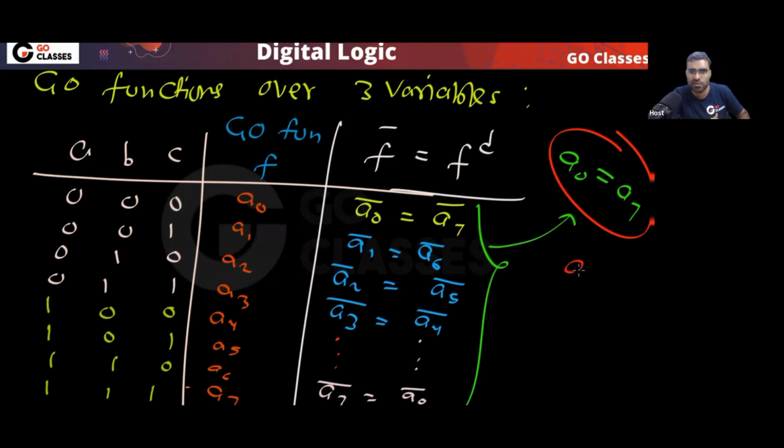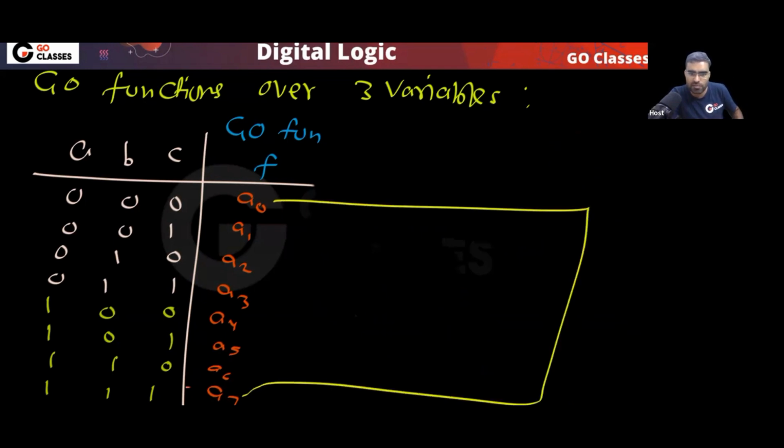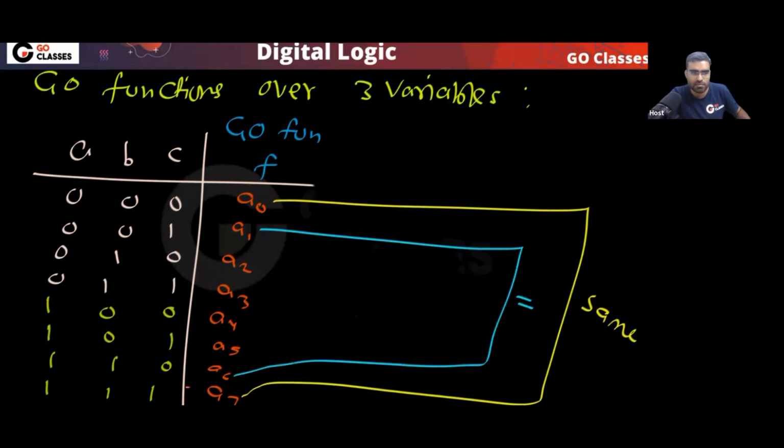So A0 same as A7, A1 same as A6, A2 same as A5, A3 same as A4. Is this clear? So in a self-dual function, these things will be the same.